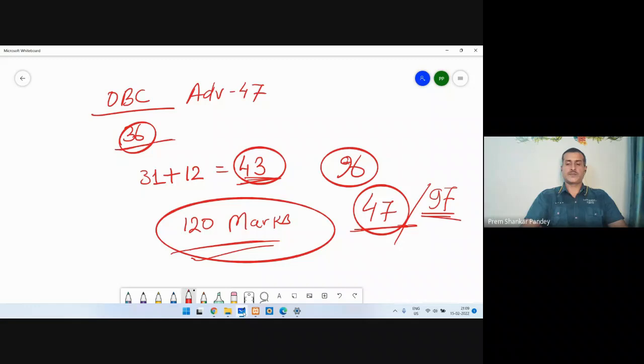safe zone. But I cannot say what the cutoff will be for the interview. For the interview, this 47 may be more, it may be somewhere around 50. But I'm talking about the final one. If your score is 47, then you are in the race. But exactly, I don't have any idea about the number of OBC candidates here for the exam, so I cannot say what the cutoff will be. But for the final result, if your score is 47, then you are definitely in the safe zone.